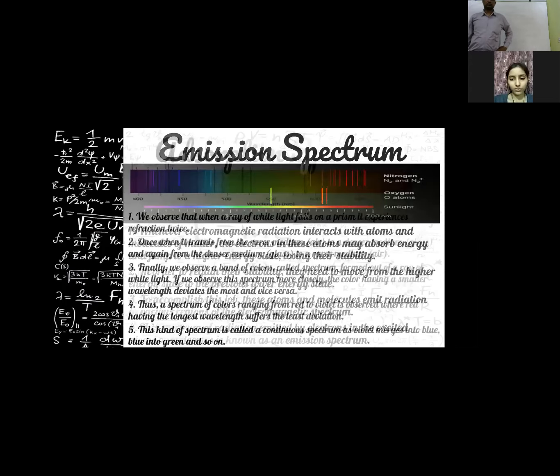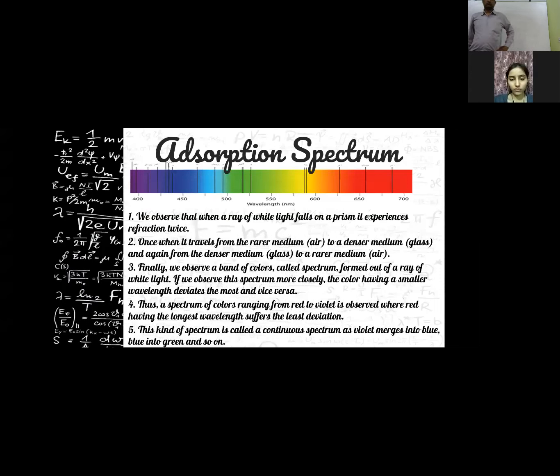The spectrum of radiation emitted by the electrons in excited atoms or molecules is known as emission spectrum. Next, absorption spectrum. When we observe a ray of white light falling on a prism, it experiences refraction twice.